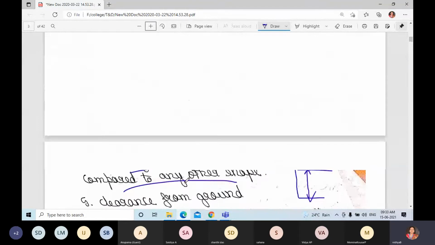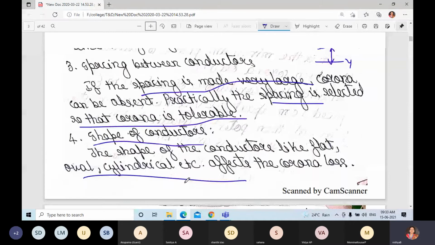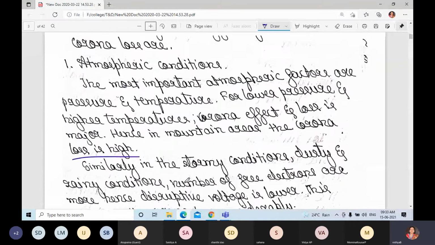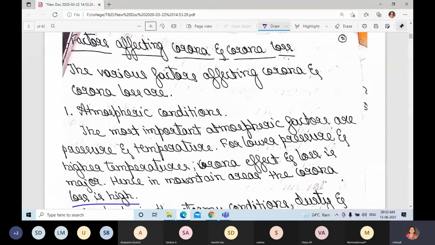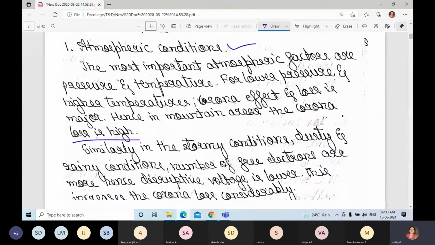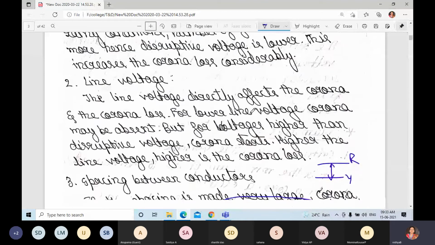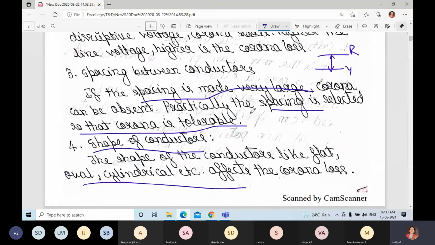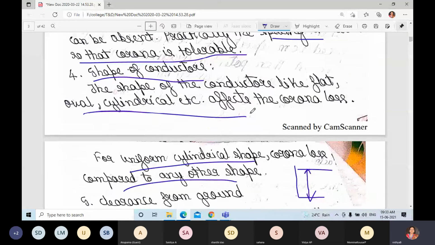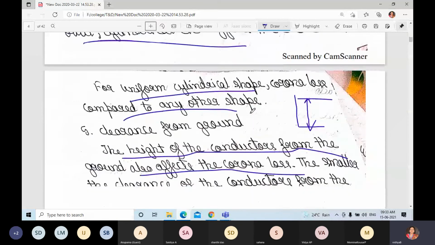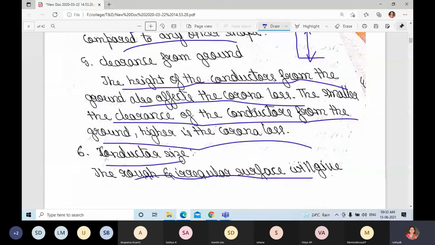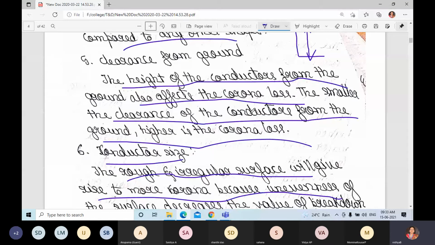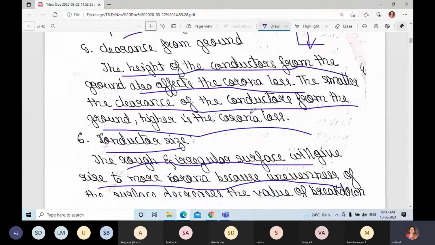Once again I repeat, what are the factors affecting corona? Atmospheric conditions, and next is the line voltage and spacing between the conductors, shape of the conductors, and also clearance from ground, and finally conductor size. These are the factors affecting the corona.